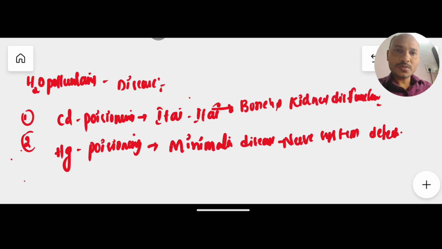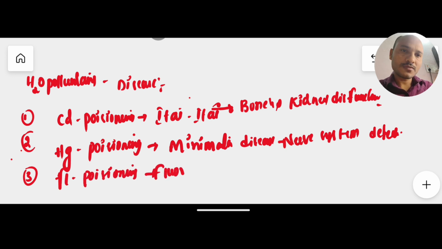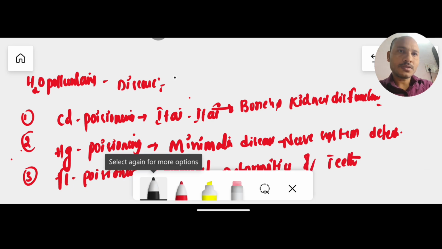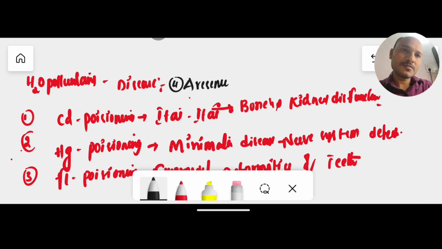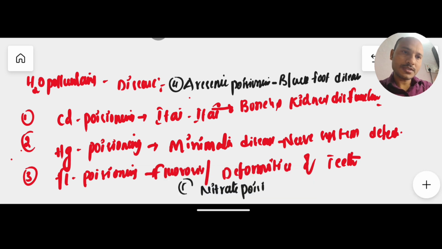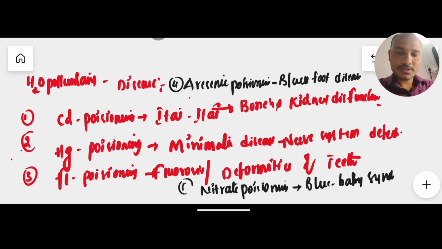And one more important water pollutant is fluorine poisoning. This fluorine poisoning leads to fluorosis, nothing but deformities of teeth. One more, the fourth one, arsenic poisoning leads to black foot disease. And one more important, nitrate poisoning. This nitrate poisoning leads to blue baby syndrome.